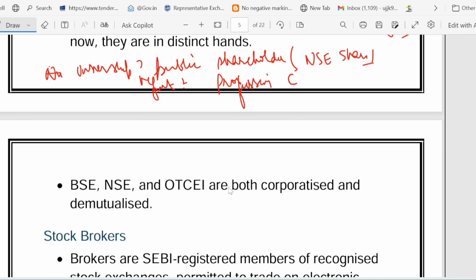Management went into the hands of a professional CEO, not the broker. And finally, the trading right is separately granted. Who did it? BSE, NSE, OTCEI.